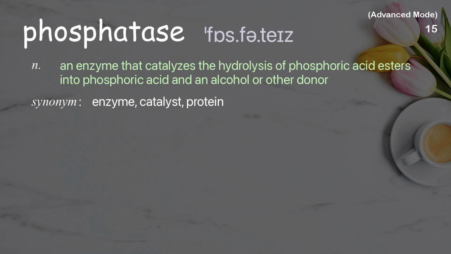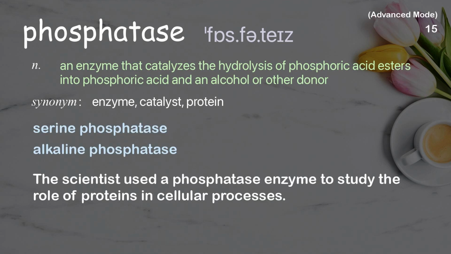Phosphatase. An enzyme that catalyzes the hydrolysis of phosphoric acid esters into phosphoric acid and an alcohol or other donor. Examples: Serine phosphatase. Alkaline phosphatase. The scientist used a phosphatase enzyme to study the role of proteins in cellular processes.